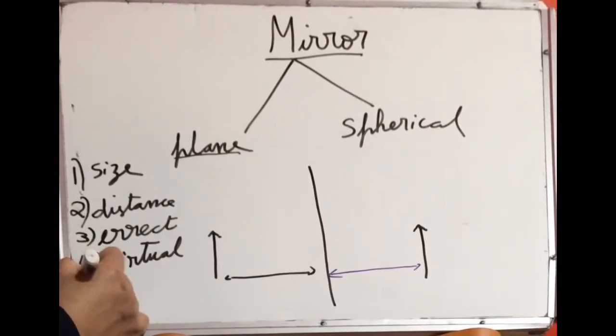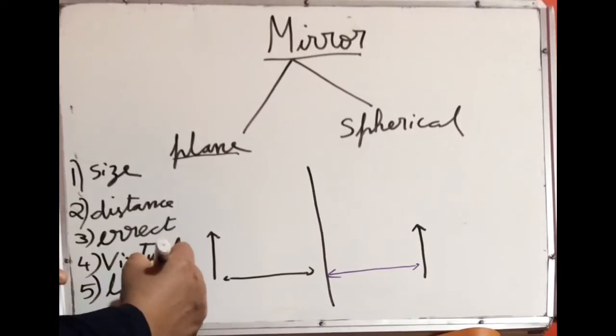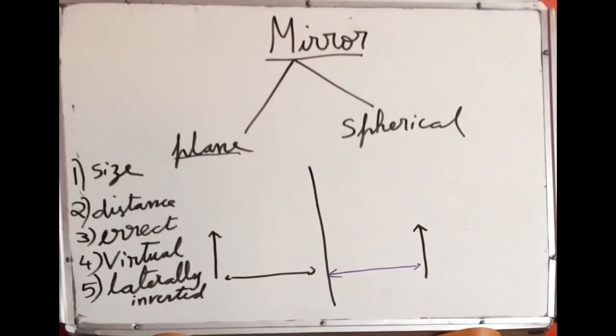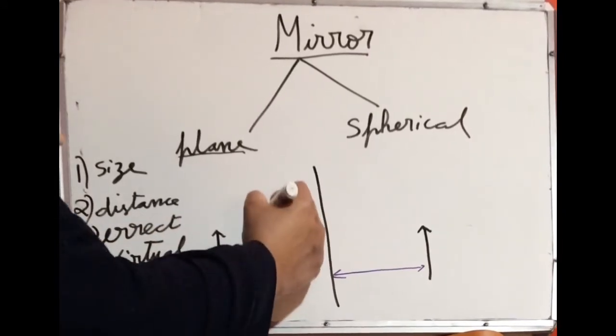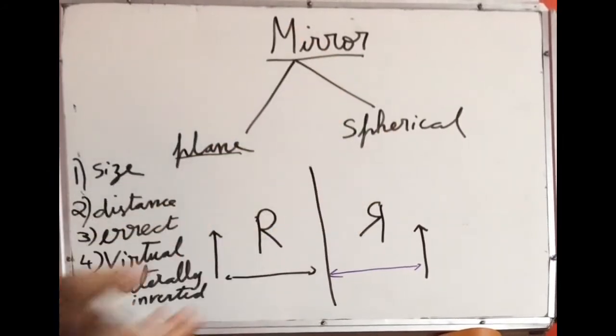Next, the fifth point. It is laterally inverted. Image will be laterally inverted. Laterally inverted means what? When you see yourself in the mirror, the right hand side will look as the left hand side in the mirror. That is known as laterally inverted. For example, you take this letter R. How does this show in the mirror? So the right side will look as the left side.